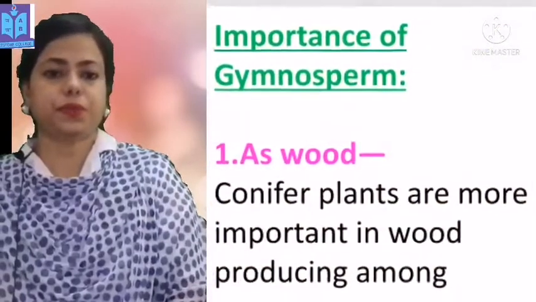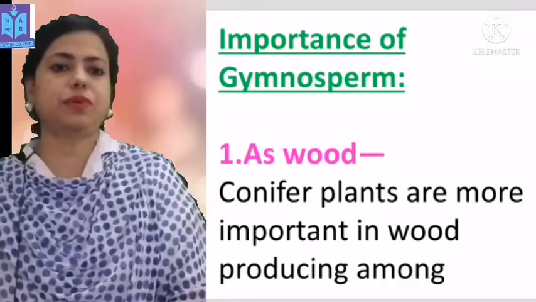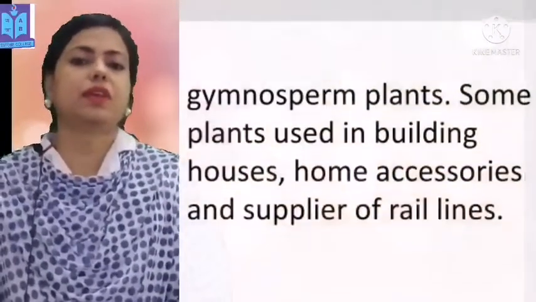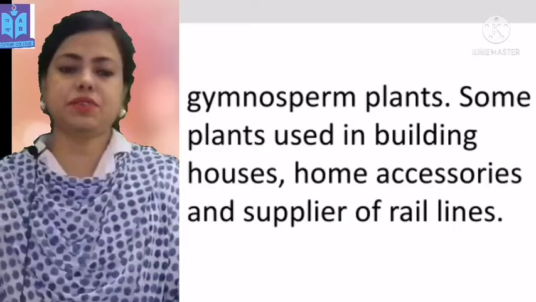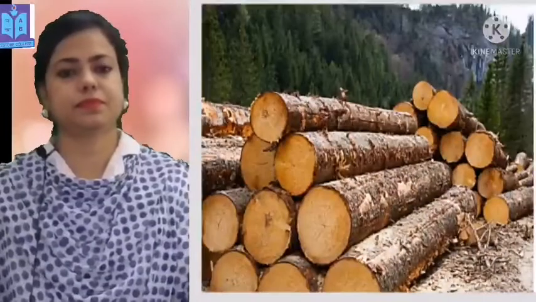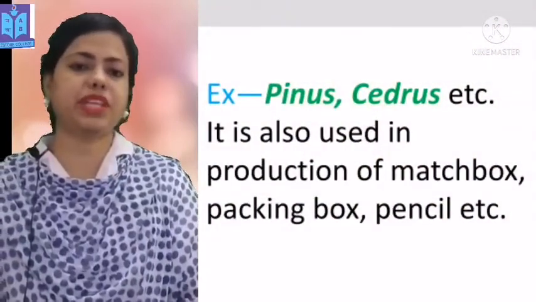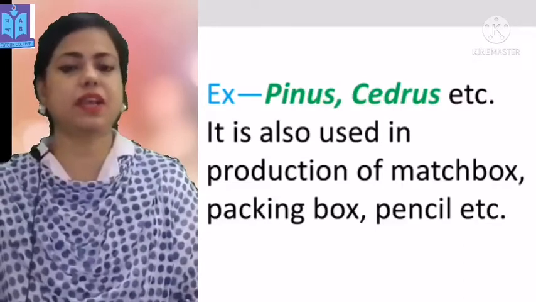Now we learn about the importance of gymnosperms and angiosperms. At first we learn about gymnosperms. As wood: conifer plants are the most important wood producers among gymnospermic plants. Some plants are used in building houses, home accessories and as railway sleepers. Examples are Pinus, Cedrus, etc. It is also used in the production of matchboxes, packing boxes, pencils, etc.